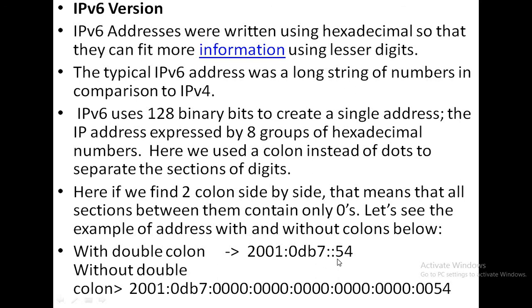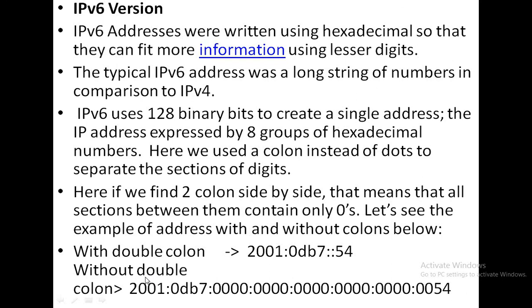That means the 2 colons are there side by side, and the sections between them contain only zeros. So this is the single colon and this is the double colon side by side. Here it is defined that if we find 2 colons side by side, all sections between them contain only zeros.